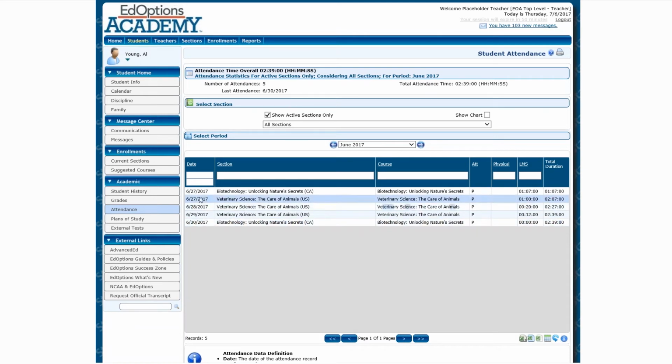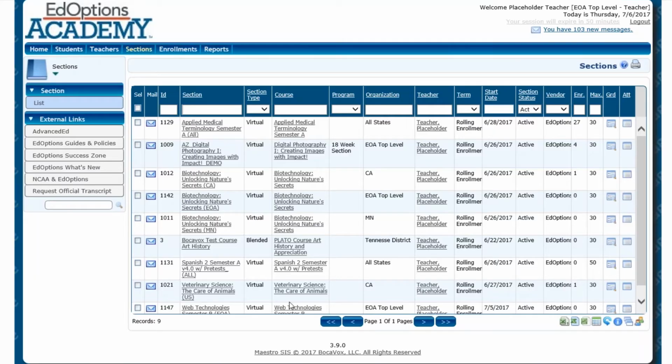So on the 27th, there were two entries of activity. The 28th, there was 1, the 29th, 1, the 30th, 1. And so here I can see the total duration of activity that the student had. So this is just going to be a good snapshot to make sure that the students are spending adequate time in the system. If I pop on over to the sections page,